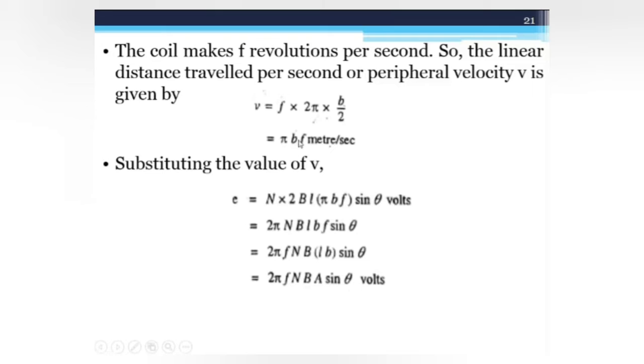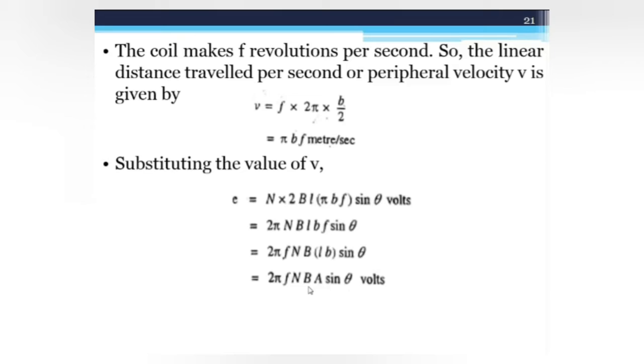Here v is equal to πbf. So you get πbf sin θ. Here 2πf is your angular velocity, and L into b is your area. So your final equation is 2πf NBA sin θ.